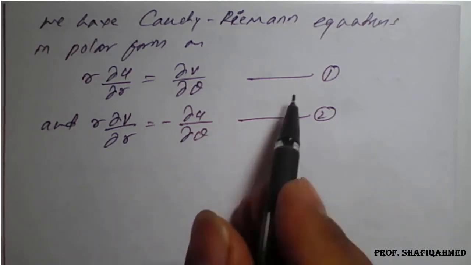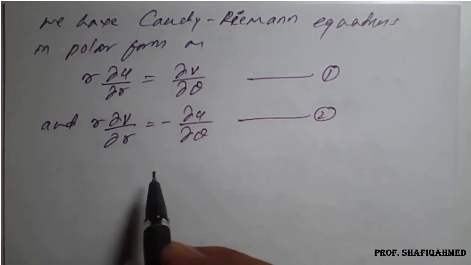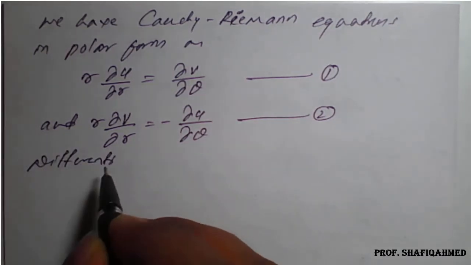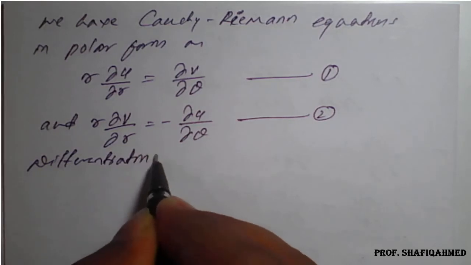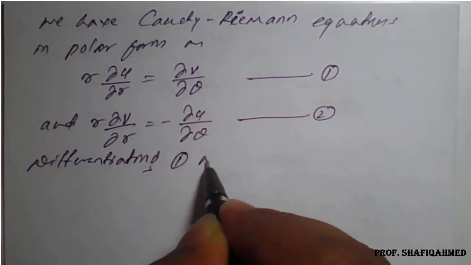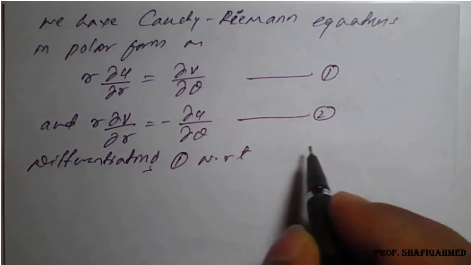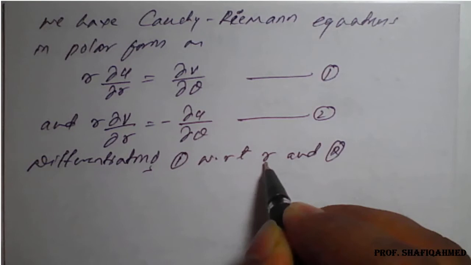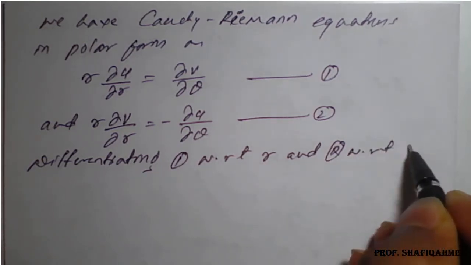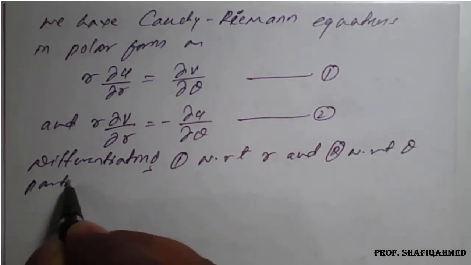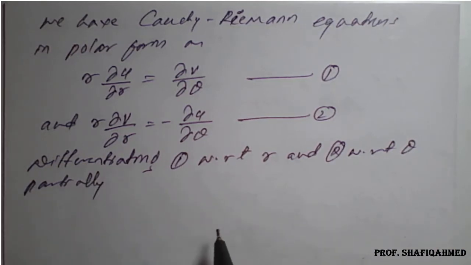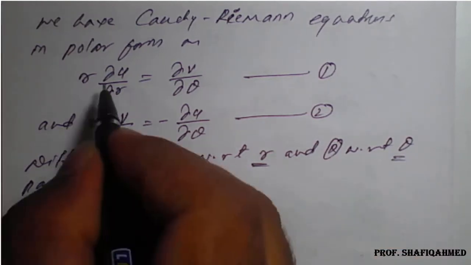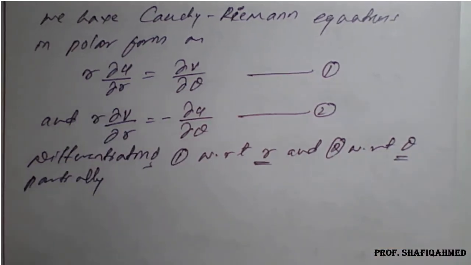So on taking these 1 and 2, we'll go for differentiation. Differentiating 1 with respect to r, and 2 with respect to theta, partially. So if you differentiate, we'll get this one as, be careful.